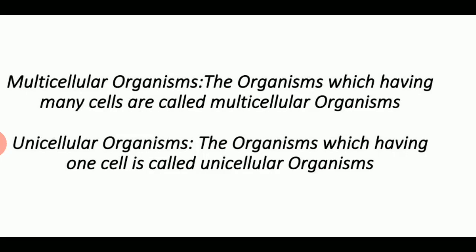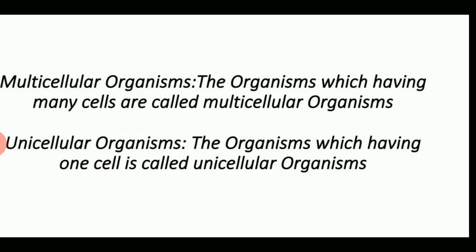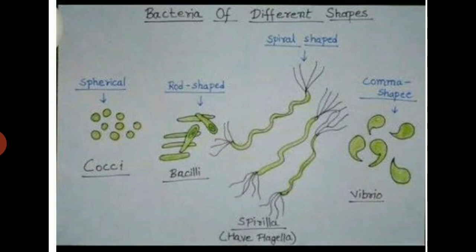They may be found in colonies, meaning they may be found in groups. Bacteria are of different shapes, and according to that, they are named cocci, bacilli, vibrio, spirilla. If the bacteria is in spherical or ball shape, it is cocci.